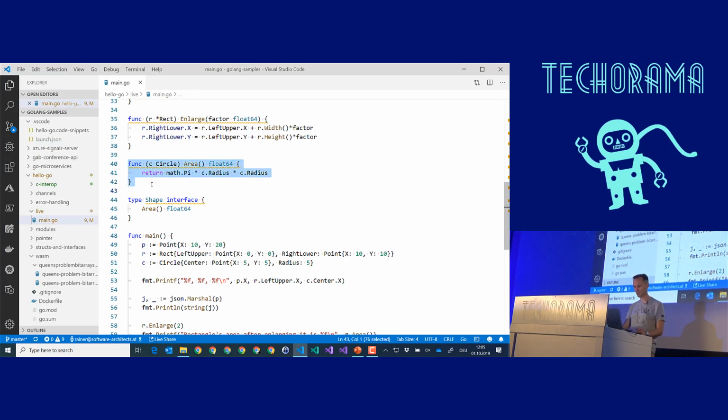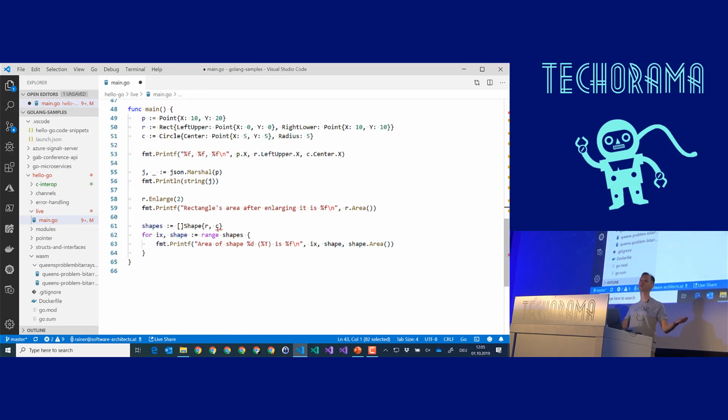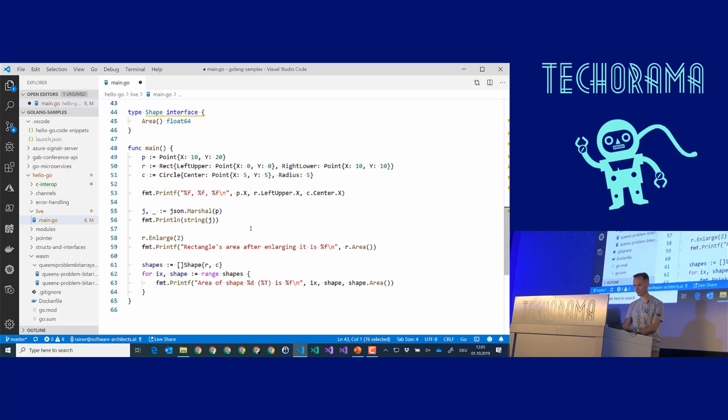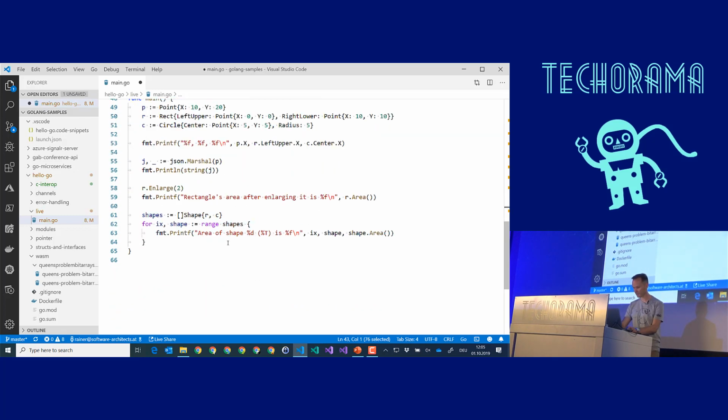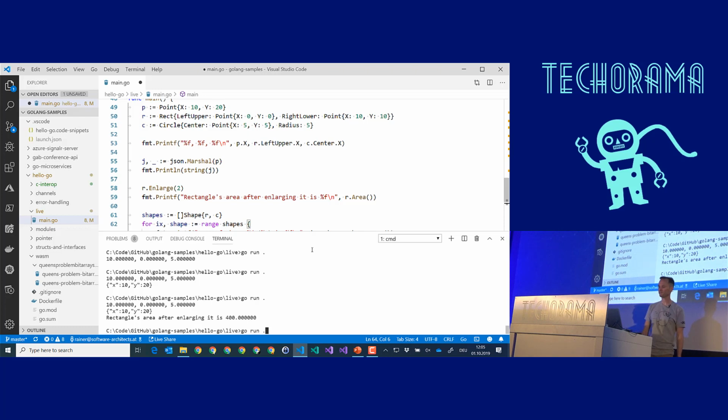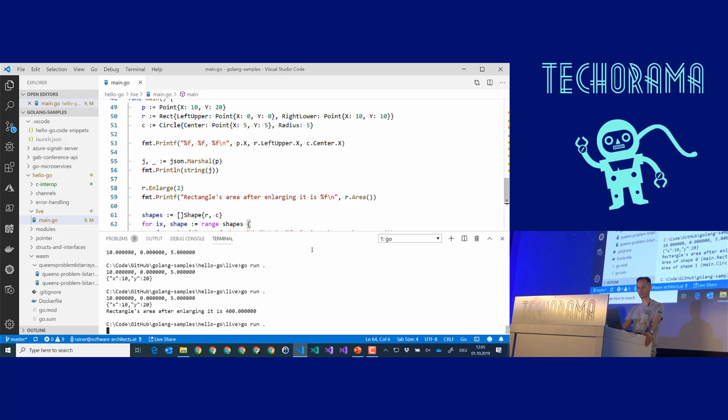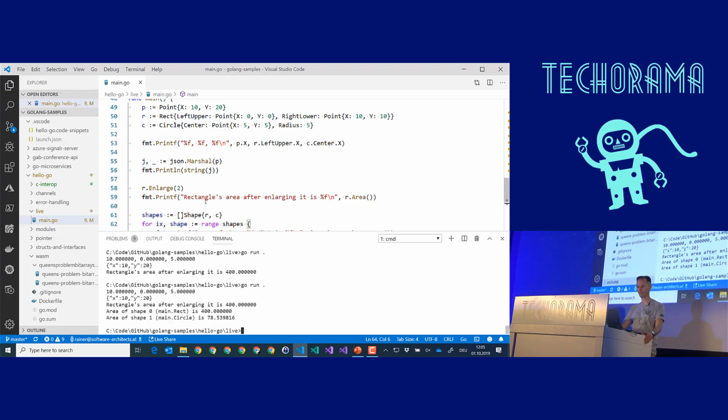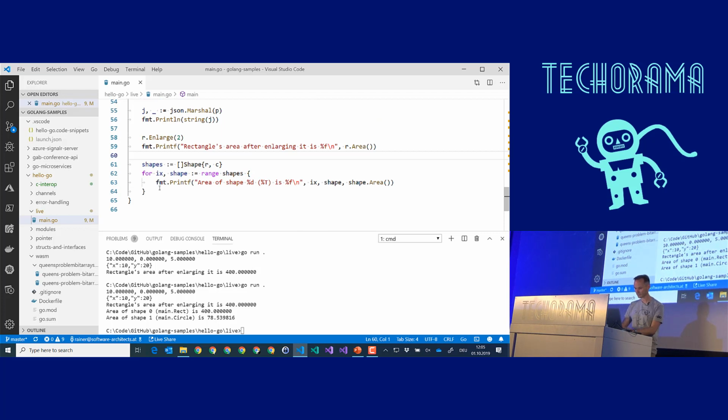Then we get an error because circle now no longer walks like a duck, so we cannot consider it a duck, therefore it doesn't work anymore. It's no longer a shape. Okay, let's undo that. We will need that later on. Good. Let's give it a try. Works. Perfectly fine. Next one.